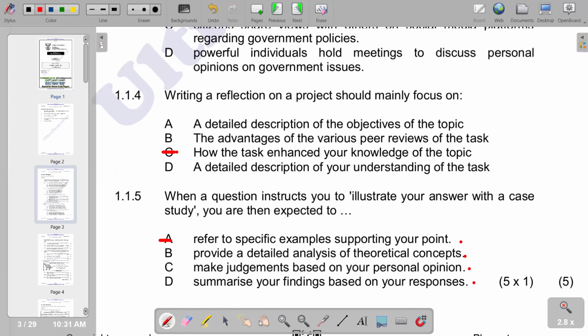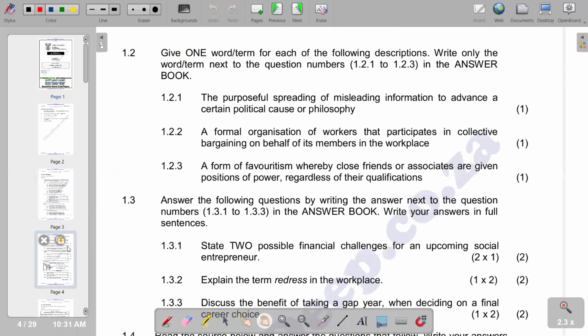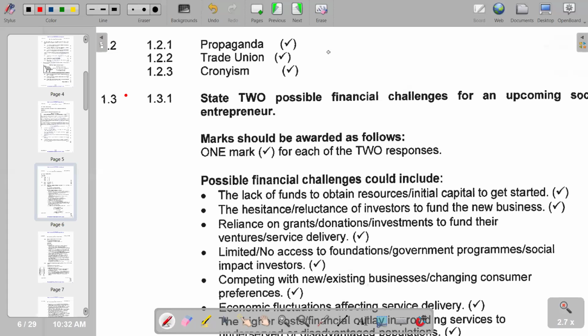Moving on to the next part of section A, we are going to move on to 1.2, which reads: give one term, which is one word, for each of the following descriptions. The first one is saying the purposeful spreading of misleading information to advance a certain political cause or philosophy. In terms of the most appropriate term that you can give to that, it's propaganda. So we have propaganda as our answer on 1.2.1.